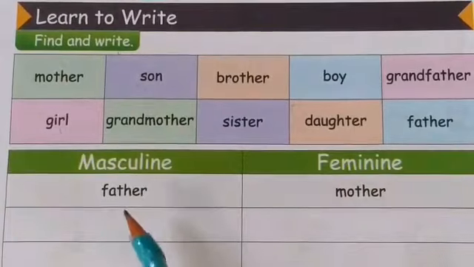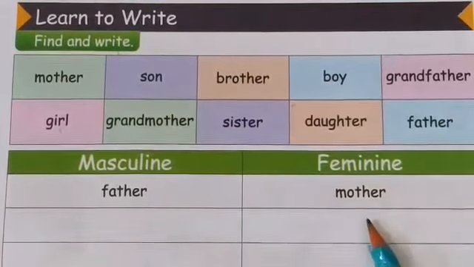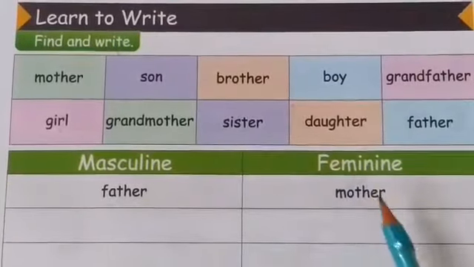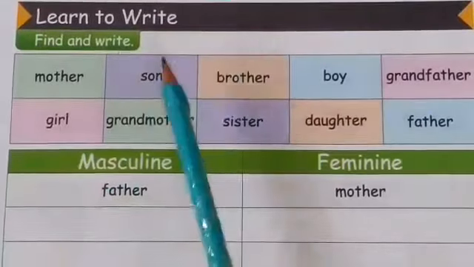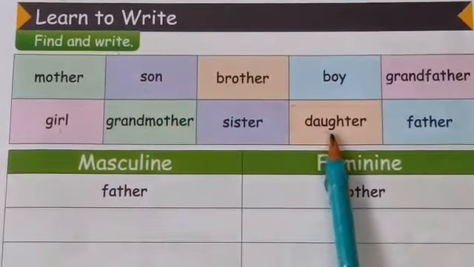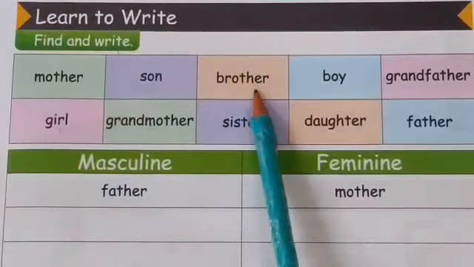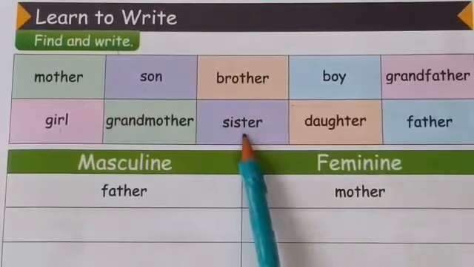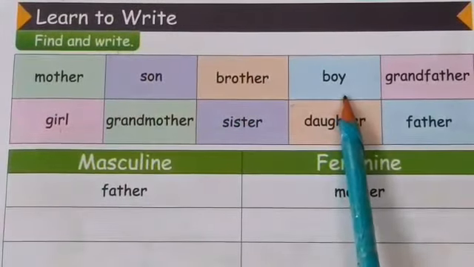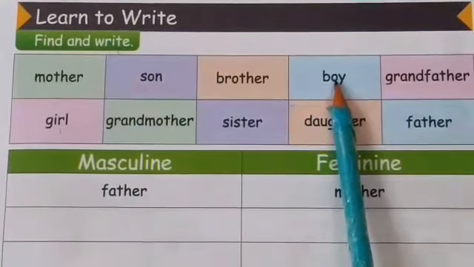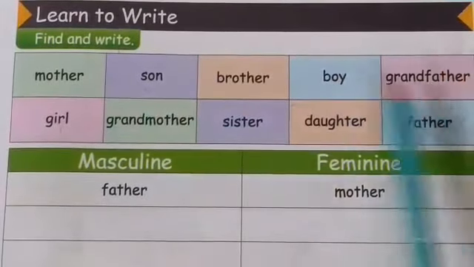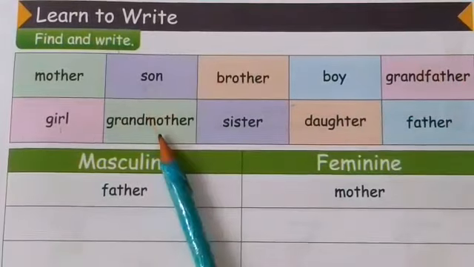First one is done for you. First one is father, and what will be feminine? Father. Mother. Very good. Okay, now let's do the next one. Son. Daughter. Very good. Okay, now let's go to the next one. Brother. Sister. Okay, and now look at the next one. Boy. Girl. Very good. And last one is grandfather. Grandmother. Grandfather. Grandmother. Very good.